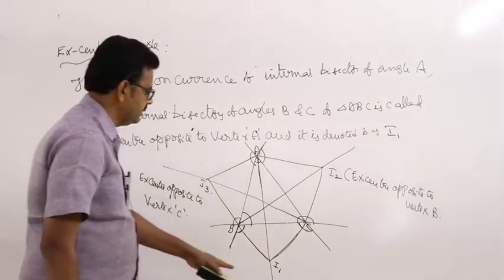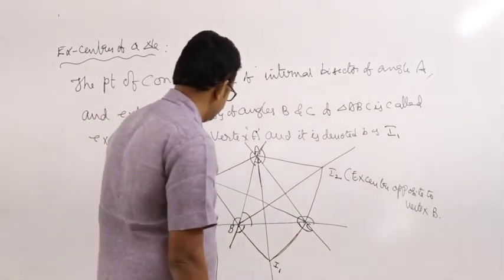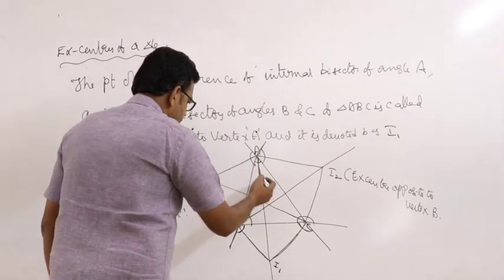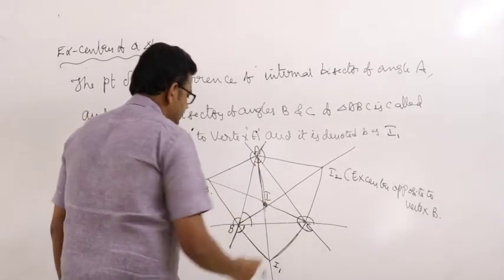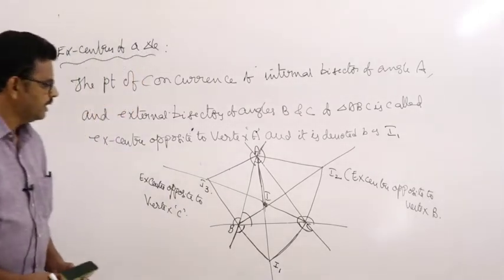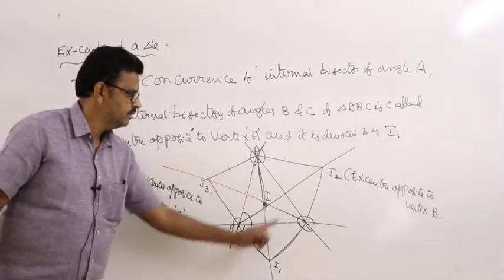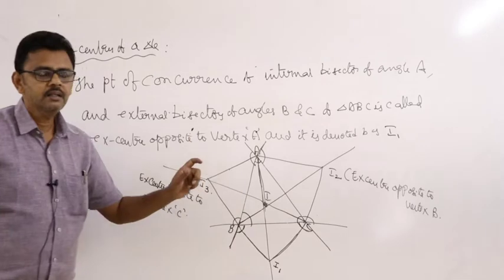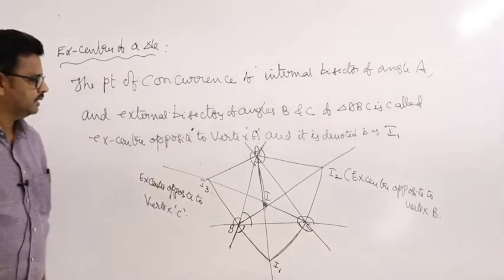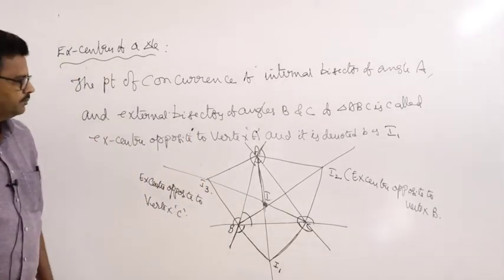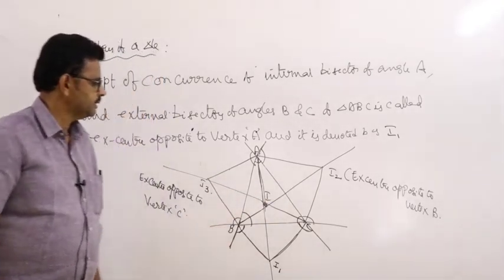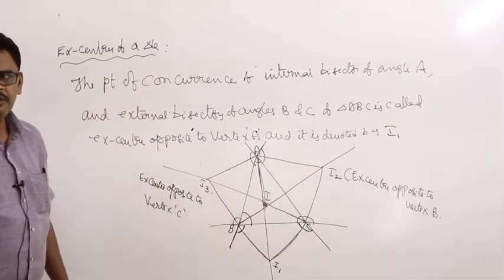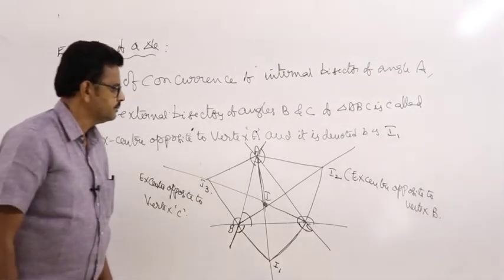So I1, I2, I3. This point is called I, the incenter of the triangle. I1, I2, I3 are the excenters of triangle ABC, opposite to vertices A, B, C respectively.